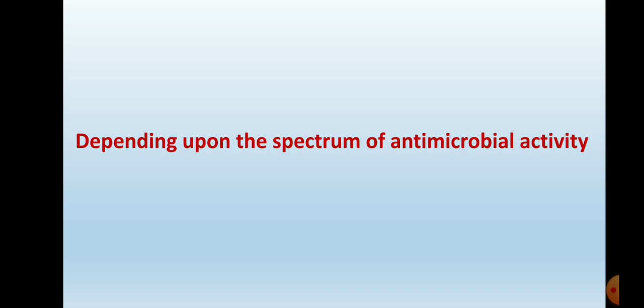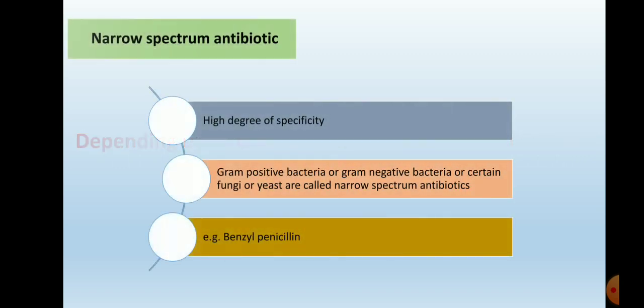Okay, so there are two types: narrow spectrum activity and broad spectrum activity. First is the narrow spectrum antibiotics. This type of antibiotic has a high degree of specificity. They act on either gram positive bacteria or gram negative bacteria, or certain types of yeast or fungi. So they have a specific effect on specific microbes. For example, benzyl penicillin.